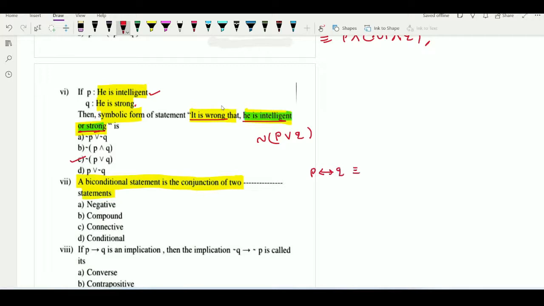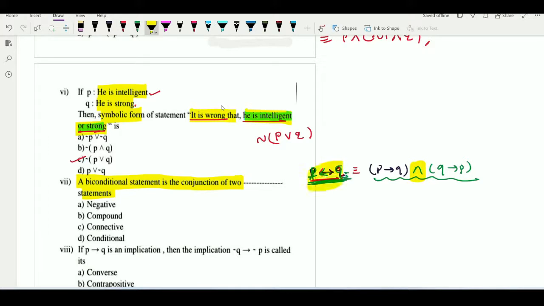Symbolically it will be denoted by this notation, P if and only if Q. Here easily we can observe that P implies Q, so it will be denoted by this notation, P implies Q, and even we can observe that Q also implies P. Means this biconditional can be expressed in this form, that P implies Q and Q implies P. Now here we can observe that it is the conjunction.